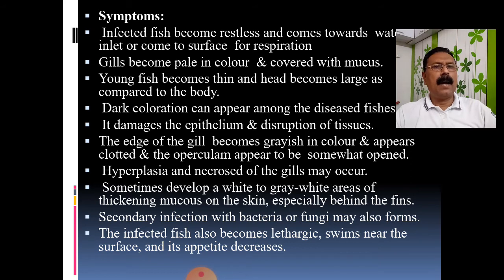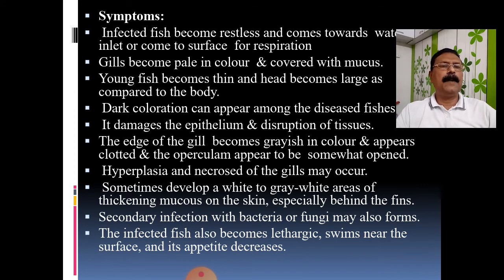As I told you, this parasite is also known as the gill fluke because it damages the structure of the gill on a large scale and affects the process of respiration. Therefore it is known as the gill fluke. When there is damage to the gill, the fishes suffer in respiration, and they start moving towards the inlet of the pond where fresh water is coming, or in an aquarium the fishes frequently come to the surface to gulp air for survival.